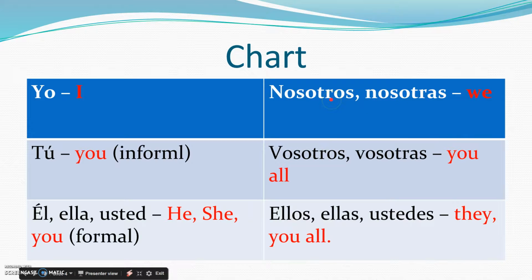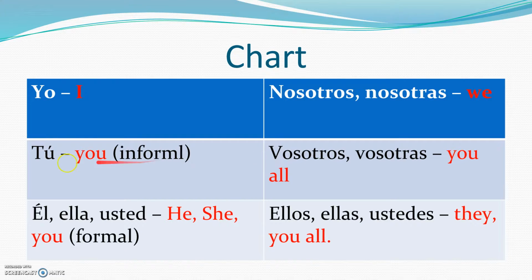Okay? Get to know this chart because, for me personally, it helps me categorize each subject pronoun. Okay? Because, like I said, this left side right here, it's all singular. This right side is all plural. And if you even look at it from this angle, this first box right here, this is in the first person. The first person point of view, so yo, or I.